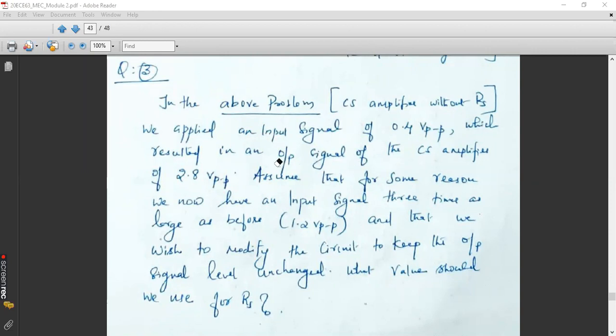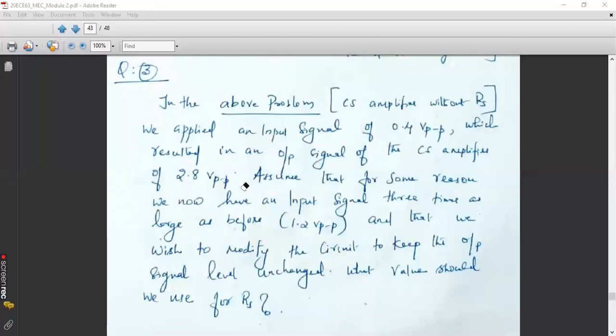By checking the two derivations' results, that is, common source amplifier with RS and without RS, let me know what is the relationship between the overall gain GV of the first case and second case, meaning with RS and without RS case.